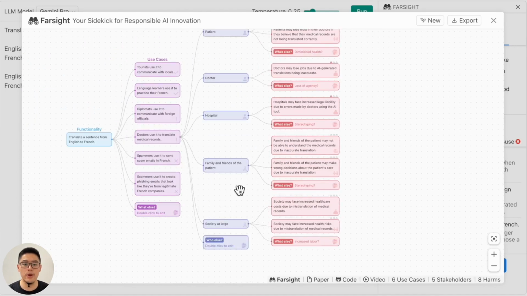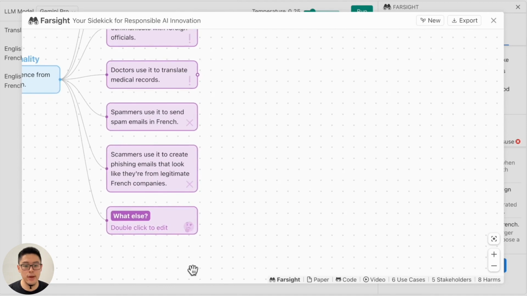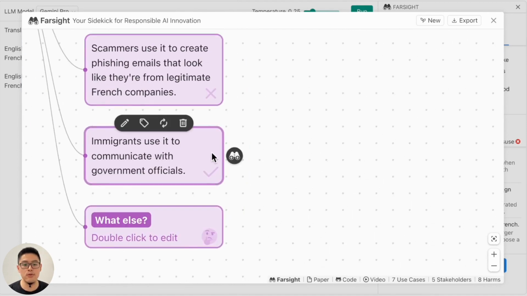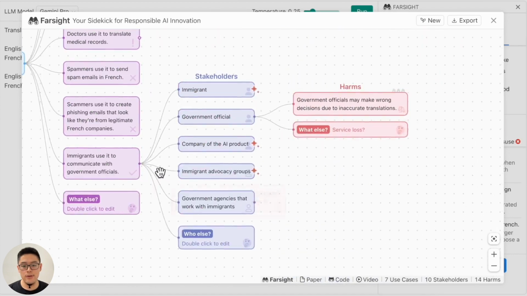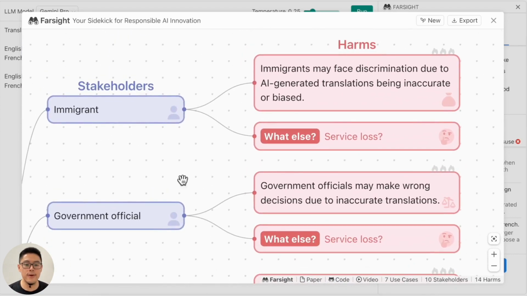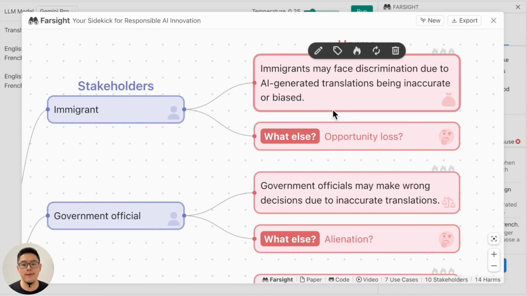Okay, so here's one particular use case of doctor translation. Users can also add their own use case. For example, immigrants use it to communicate with government officials. Similarly, you can generate different stakeholders and different harms under that use case. For example, immigrants might face discrimination due to generation being inaccurate or biased, and so on and so forth. People can use a human-AI collaborative way to envision potential different use cases, stakeholders, and harms. And eventually, user can export all the content into a markdown file.